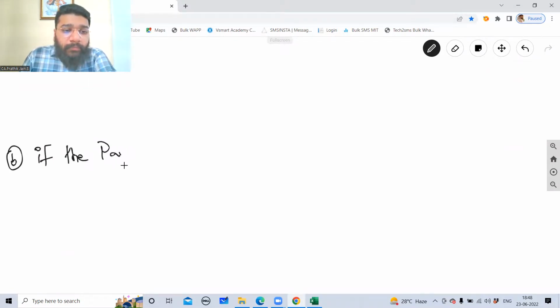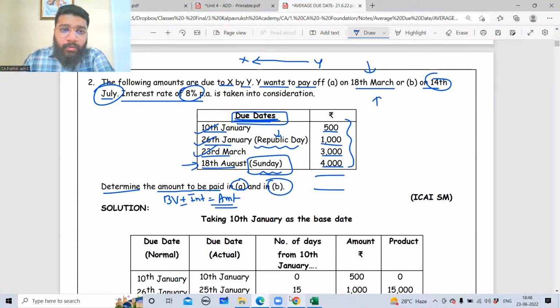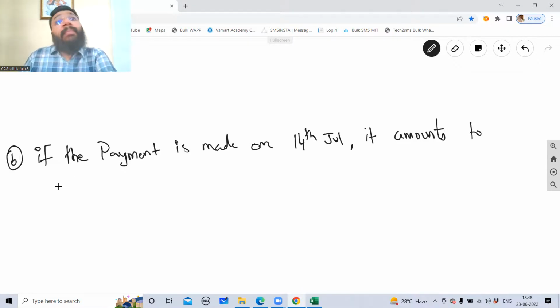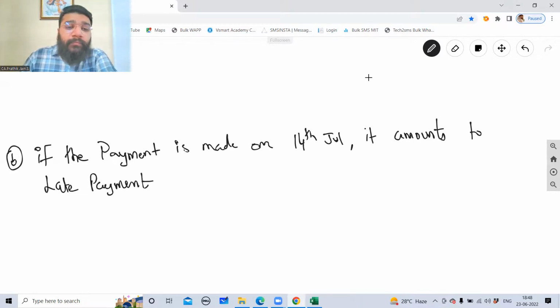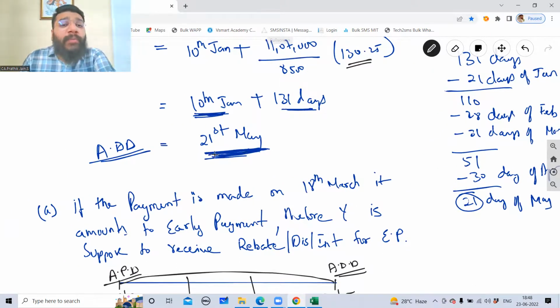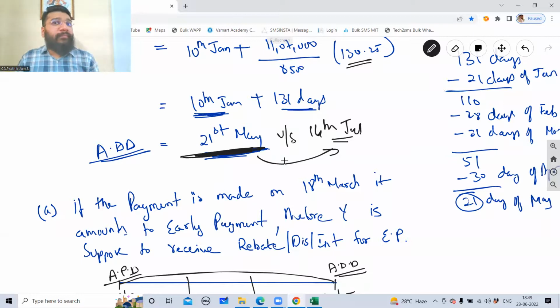If the payment is made on 14th July, it amounts to a late payment. Why? Because, guys, your due date on which the payment is supposed to happen is 21st of May. On this date, you're supposed to make the payment, but you're making the payment on 14th of July. So can I say you've paid late? Right?